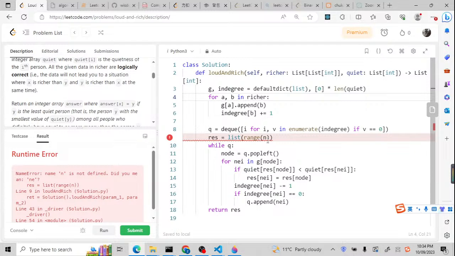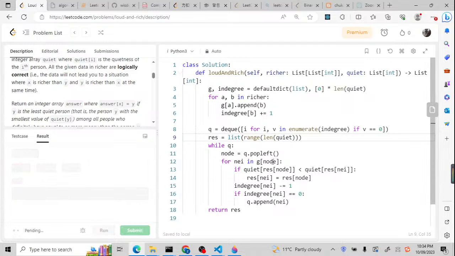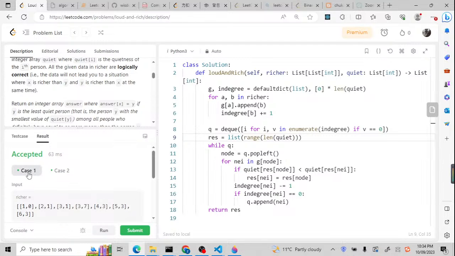This n, I didn't prepare the variable n. I'm going to use the length of quiet, so this n is basically the length of the quiet array. Now you can see it works. Now let me submit it.